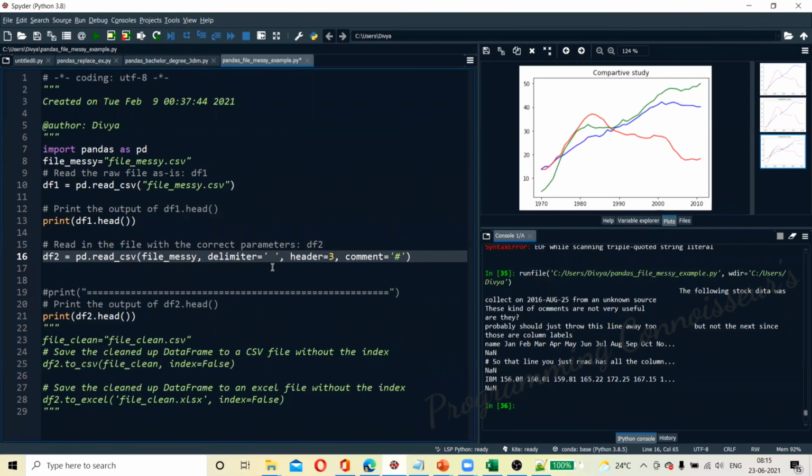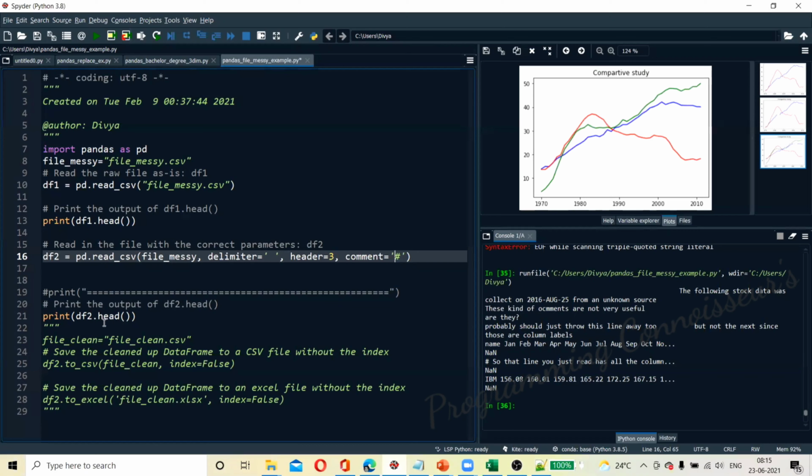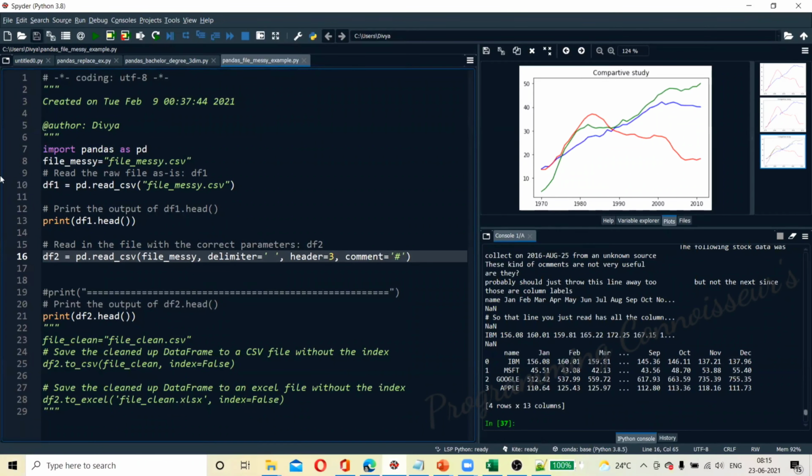Okay, great. So how should the header be? The header should start from 3. So 3, 0, 1, 2, 3. Okay, this should be the header for us. Great. Now shall we print this? Boom. Yes. Now we have read the data from the messy file and we are printing this data in our console. That is nothing but 4 rows by 13 columns.